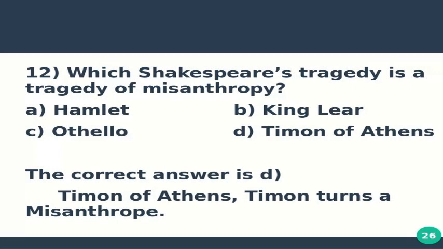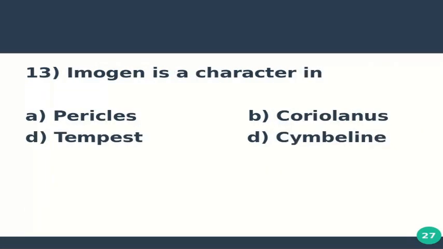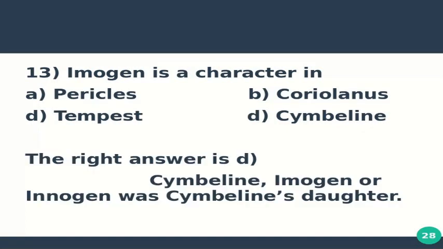Question number 13 is Imogen is a character in option A Pericles, option B Coriolanus, option C Tempest, and option D Cymbeline. The right answer is D. Cymbeline. Imogen or Inogen was Cymbeline's daughter.